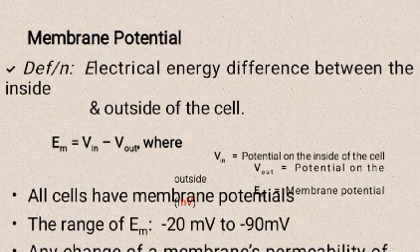All cells have a membrane potential, Em. The range of Em is minus 20 mV to minus 90 mV, and any change in the membrane's permeability to ions causes a change in Em.